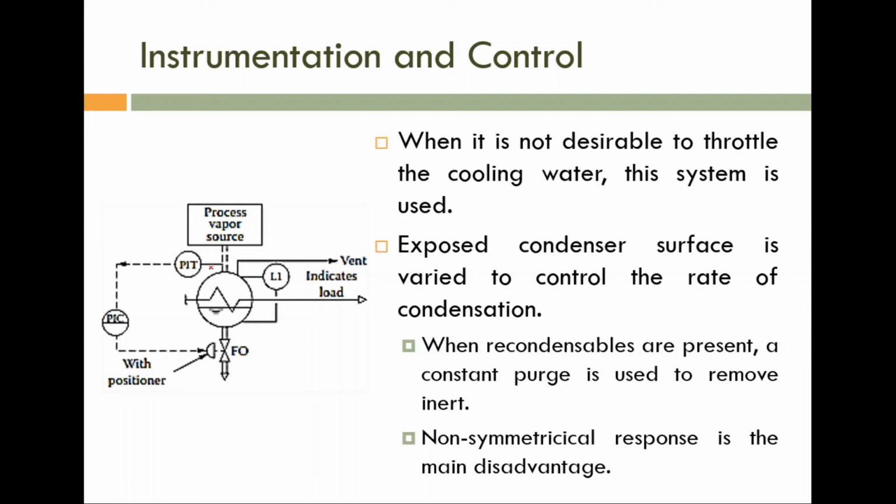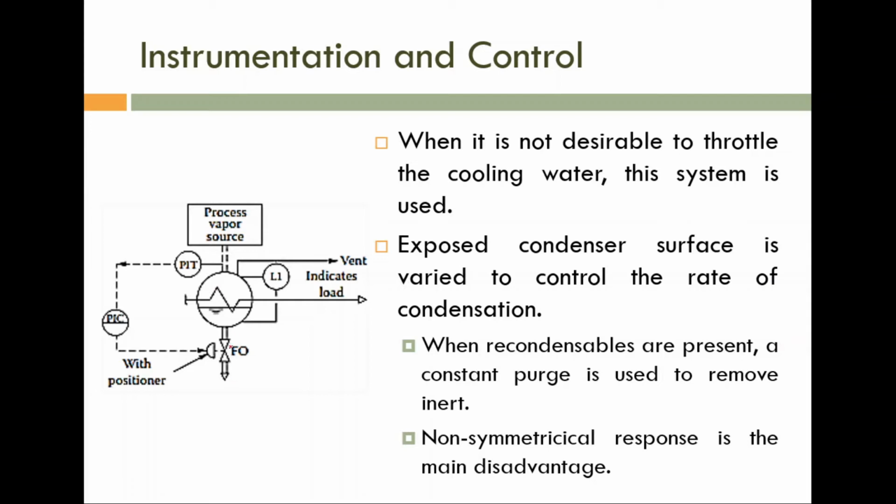Okay. So here the pressure is measured. Then the PIC is manipulating the flow rate of this condensate with respect to the measurement. So what is happening if you are closing this control valve? If you are closing this control valve, the flow rate of condensate will decrease. But please note, for the time being, the heat transfer is constant.